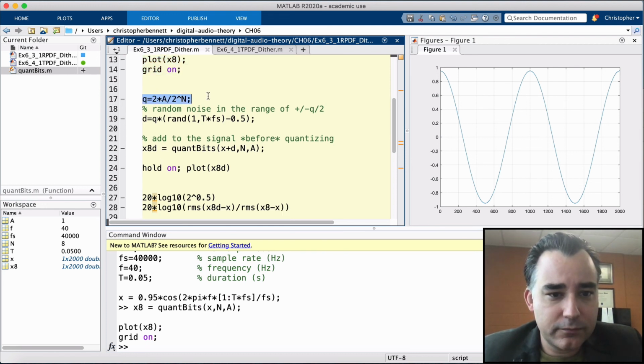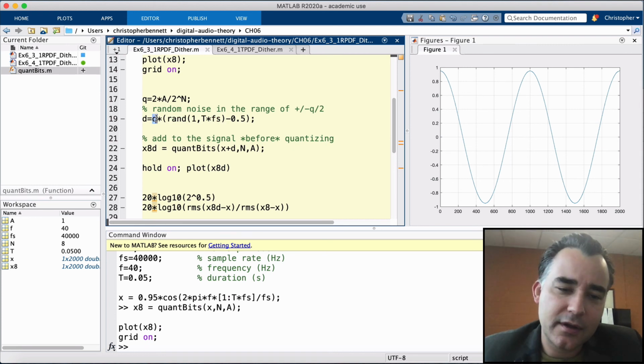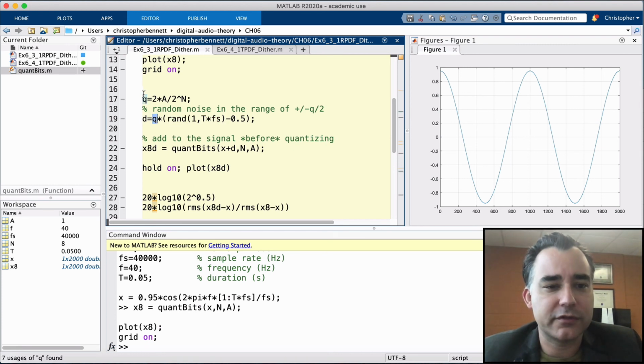So here's our Q. We're going to use that to scale our dither, D. Here is the random noise signal that is the same 50 milliseconds in duration. This is going to give us a value between 0 and 1. So if we subtract 0.5, now we're between minus 0.5 and positive 0.5. If we scale by Q, we're between minus Q over 2 and positive Q over 2.